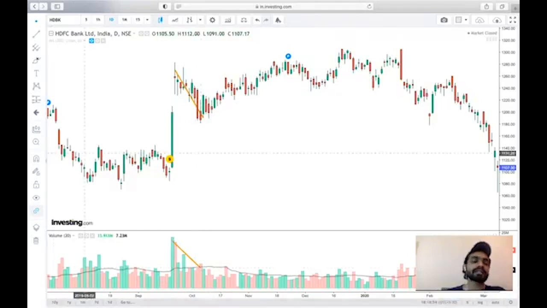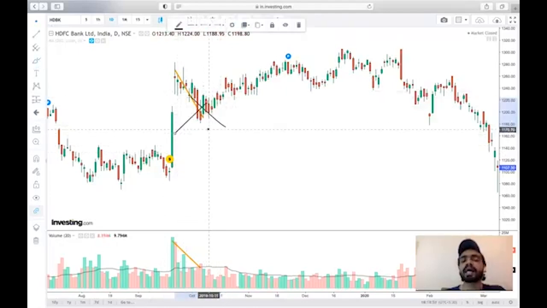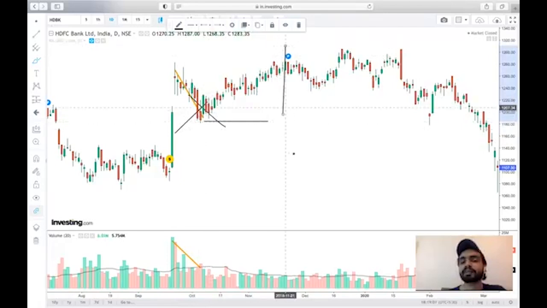But in this case, it did not sustain. And what the trader had to do is wait for the right entry time and the right entry point, and he could have gone long on the stock and made a 100 rupee profit per share over here. I hope that clears your concept.